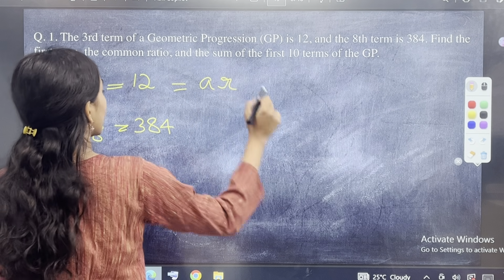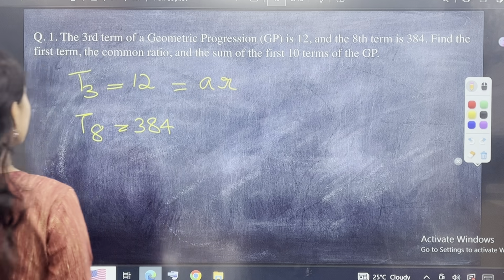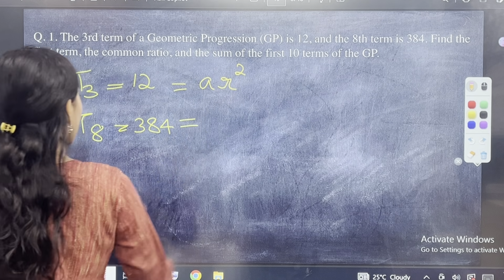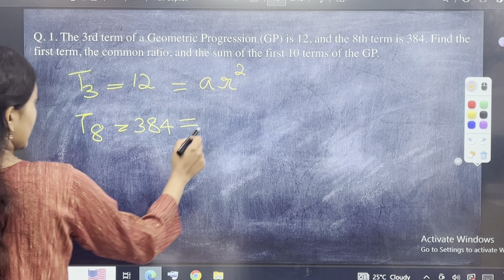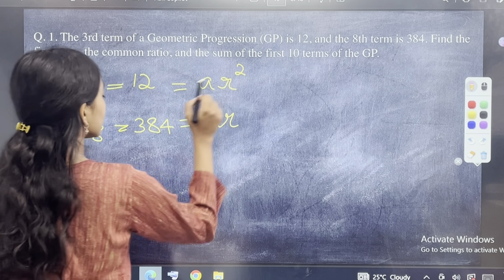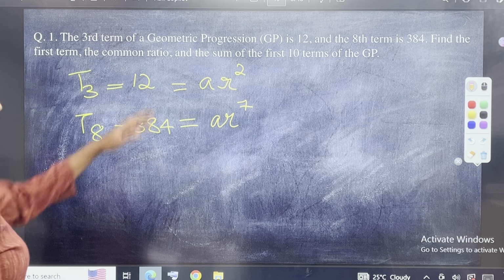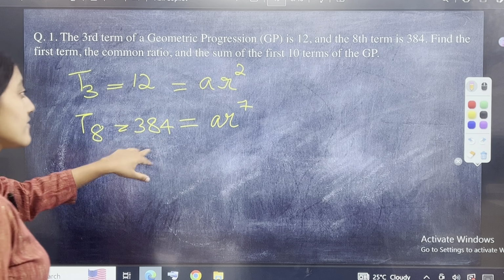R we do not know, so write it as R. N minus 1, 3 minus 1 is 2. Okay, eighth term: A into R into 8 minus 1, which is 7. So we know that AR square is 12, AR^7 is 384.